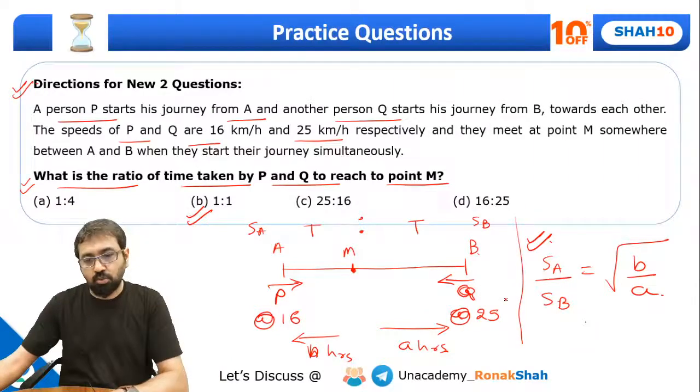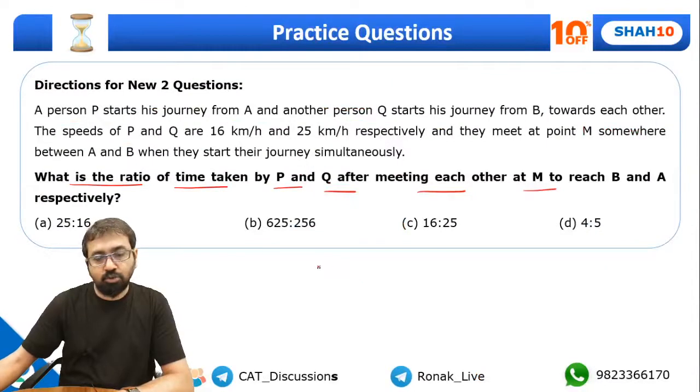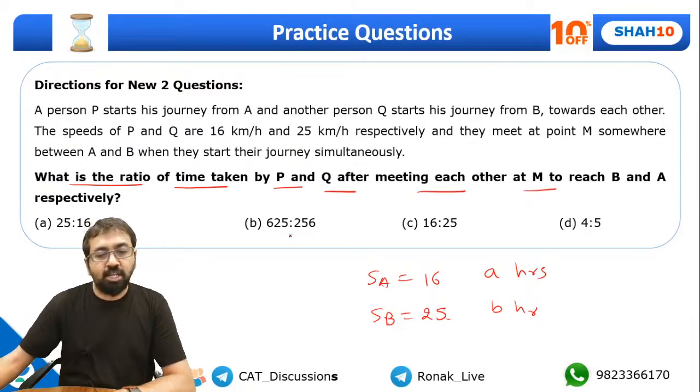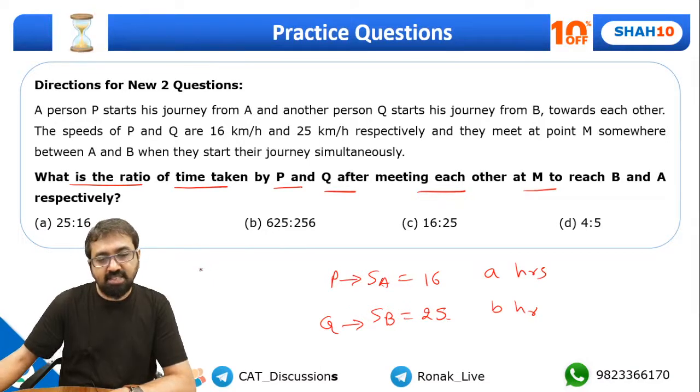What will be the answer for this question? Here we know the speeds. SA is given as 16 km per hour. SB is 25 km per hour. Suppose this person B took B hours, and person A took A hours. So what will be the ratio of that time? Because they are asking what is the ratio of time taken by P and Q after meeting each other. Here instead of A we have person P, instead of Q we have person B. So I can write it this way: SA upon SB is equal to under root of b by a.